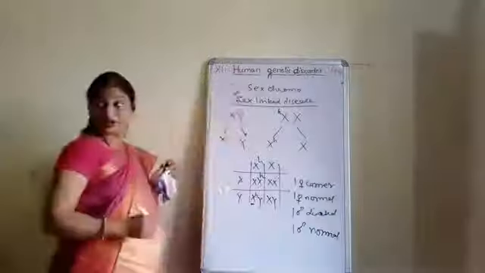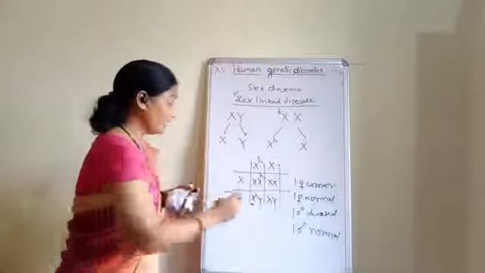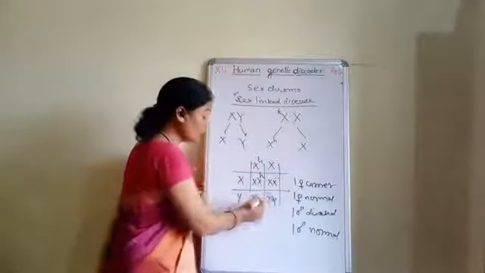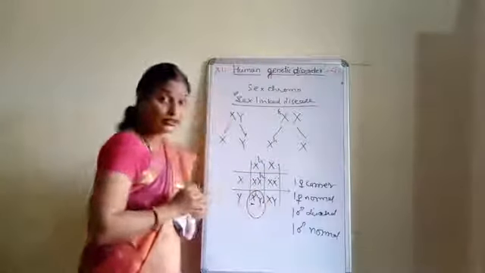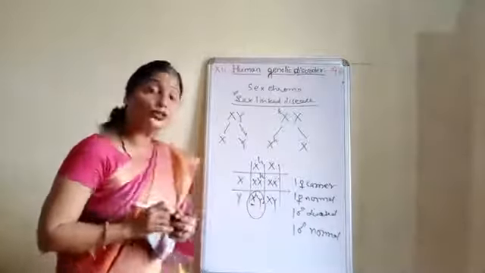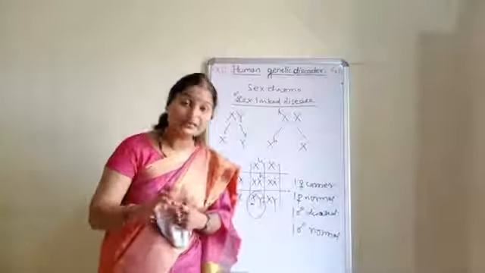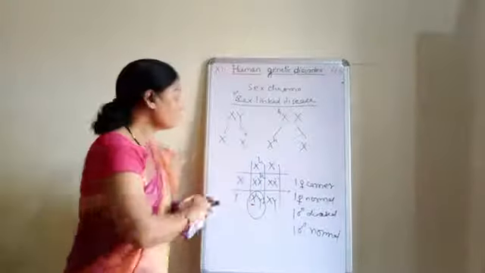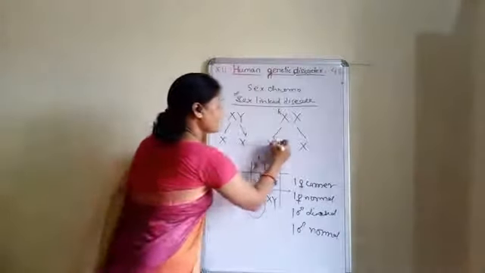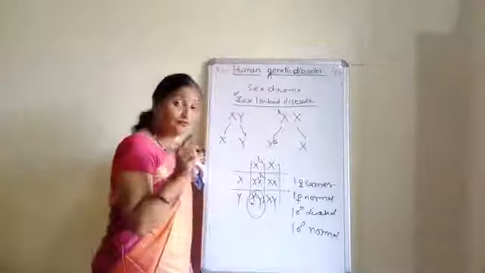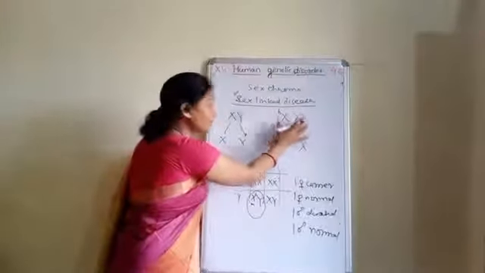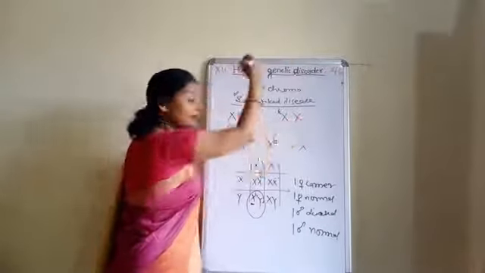Okay, so these are the symptoms of the disease that has been transmitted from the mother to the son. Mother to the son. And as I told you children, this disease is a recessive X-linked disease. So if any one faulty gene is present on any one of the X chromosomes, then what happens in that case? The condition will be the carrier.